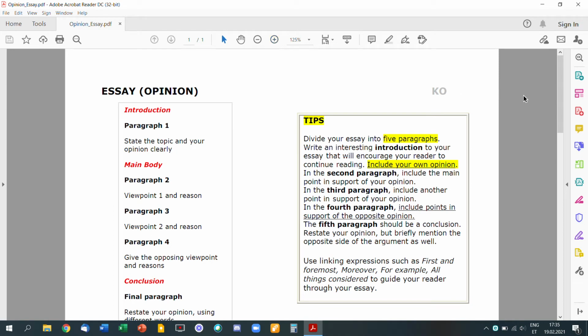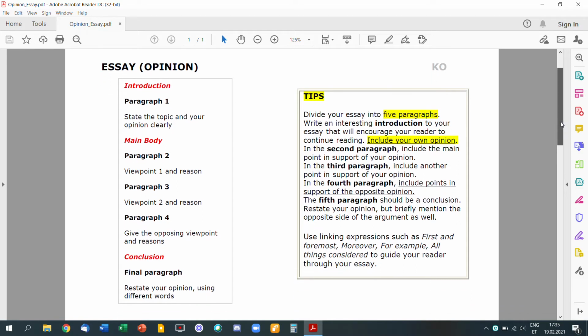So, to summarize, an opinion essay usually consists of 5 paragraphs. Paragraph 1, the introduction, in which you state your topic and give your opinion clearly. Then you have a main body of at least 3 paragraphs. Paragraph 1 of the main body giving the first argument, paragraph 2 giving the second argument, and then the final paragraph also giving the opposing viewpoint.